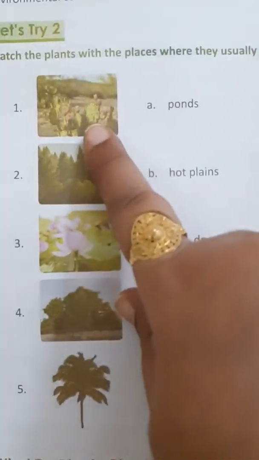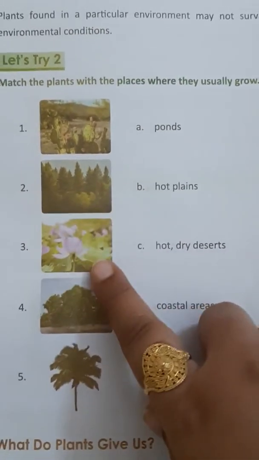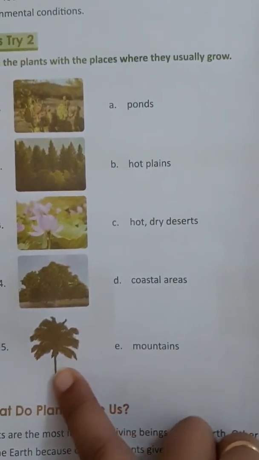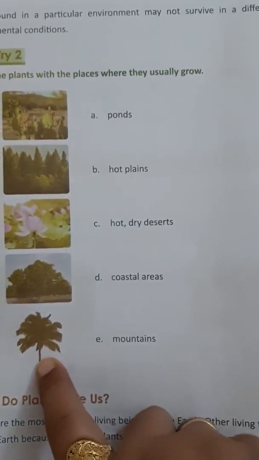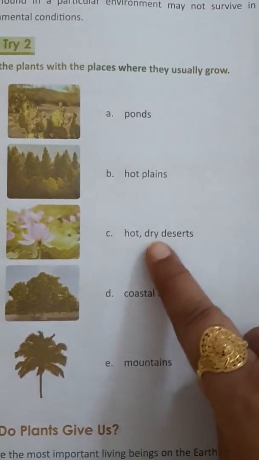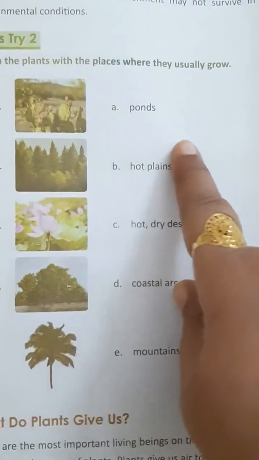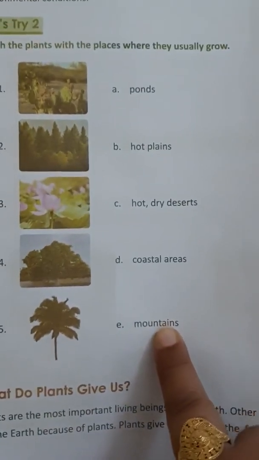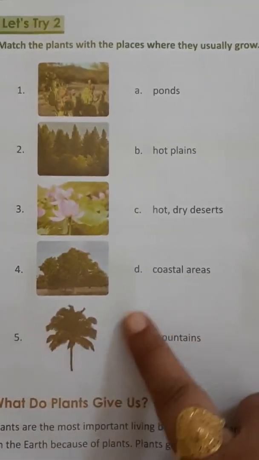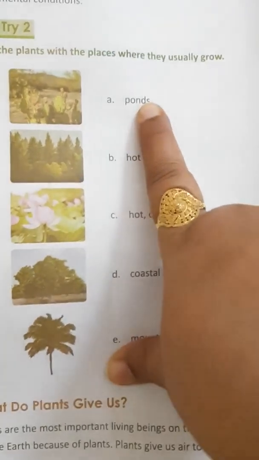We will do let's try to match the plants with the places where they usually grow. So we can see this is a cactus plant, this one is a mountain plant, this is a water plant, this one is a land plant or terrestrial plant, and this is a coconut plant. Okay, so this desert plant will grow in a hot and dry desert. So we will match it with C. Then this one is a mountain plant. So mountain plants will be in mountains, it's written over here, so we'll match with E. Then lotus is a water plant, so it's growing in a pond, so we'll fix its house in pond.